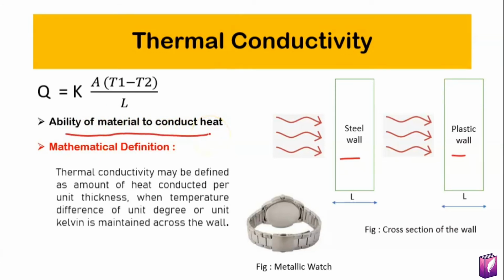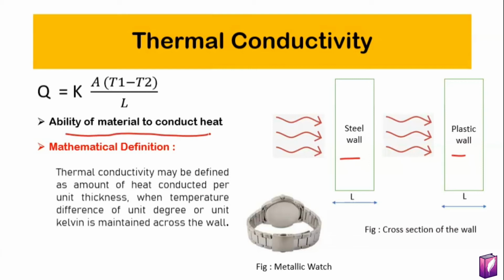Similarly, take one more example of thermal conductivity. If you are sitting in an AC room and after 20 to 25 minutes you come out of that room, after 5 minutes your body temperature will be normal, but if you touch your metallic watch, it will still be cool because of the thermal conductivity.